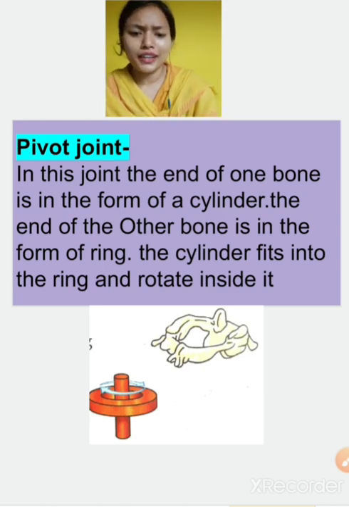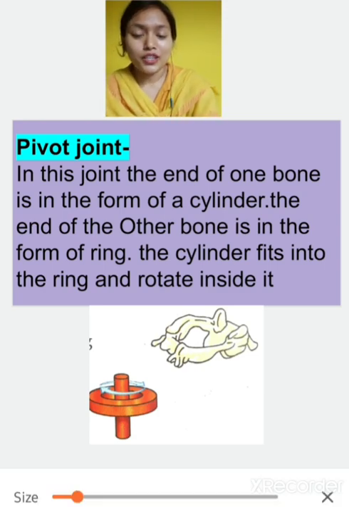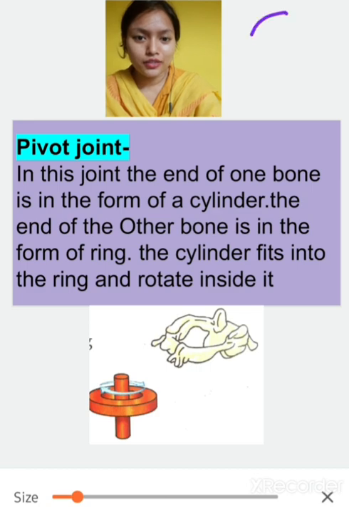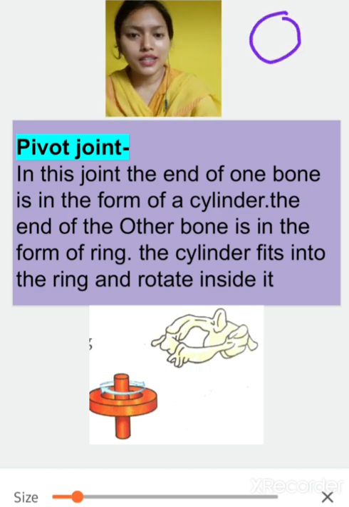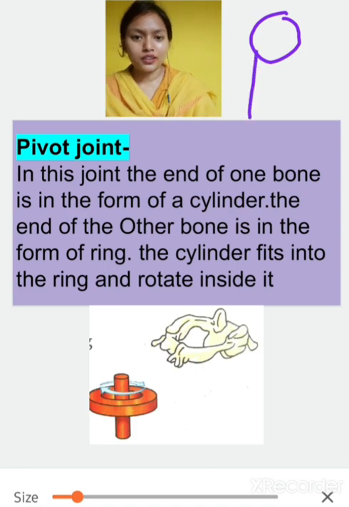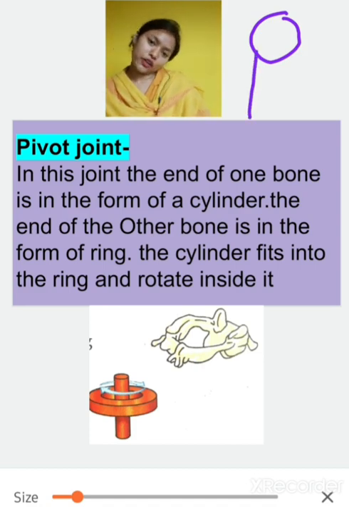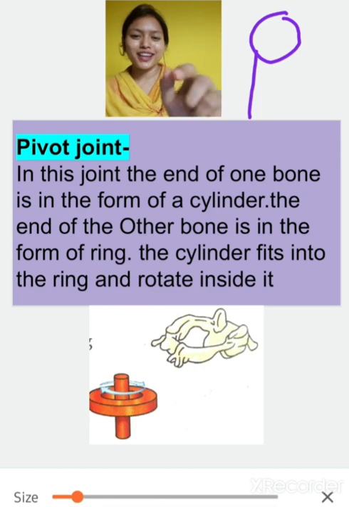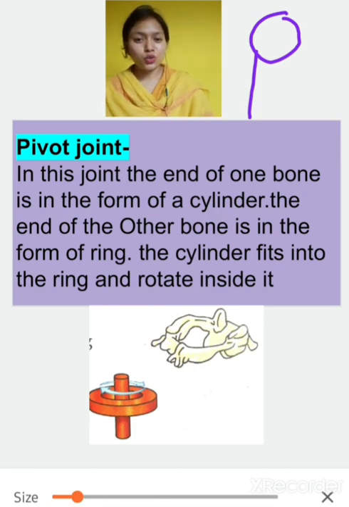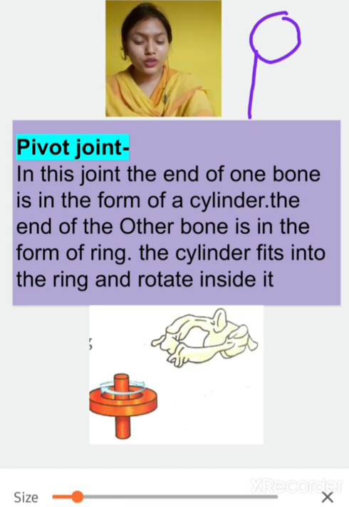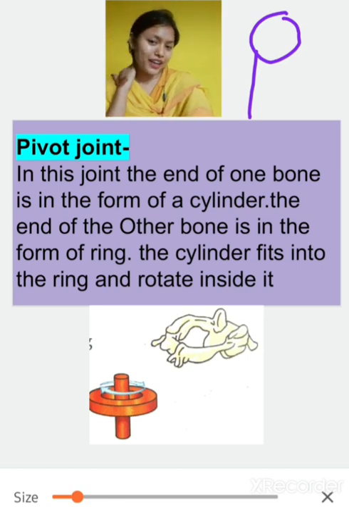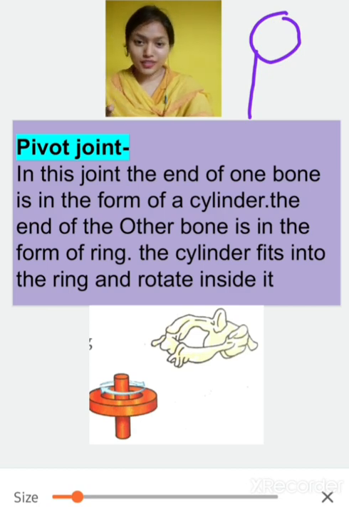You can learn it like this, a short trick for this. This is our head, and this is our neck. So what is forming? P is there. This is P. Yes or no? So which joint is present on our neck? This is the pivot joint. Is it easy?